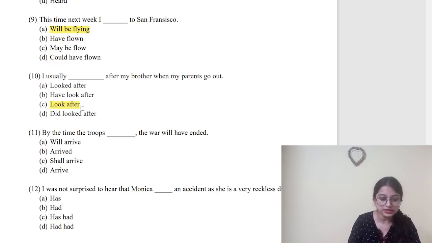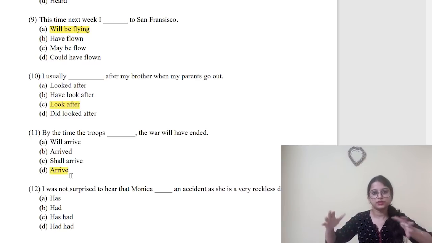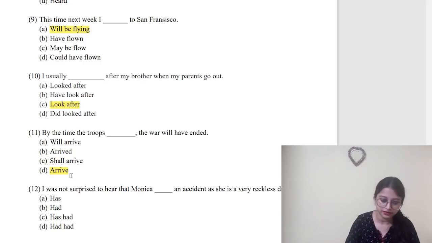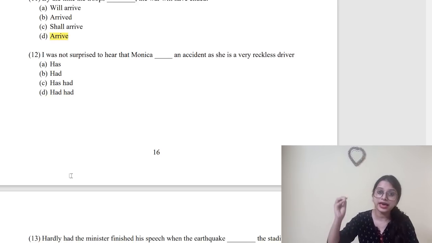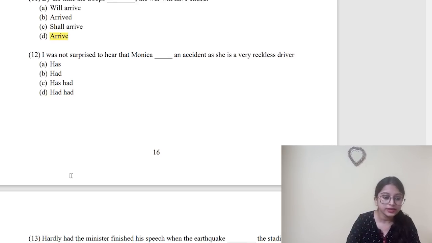Number 11. By the time the troops dash. So by the time the troops arrive, the war will have ended. So they are so late that when the war has ended, then they will arrive. So arrive. Next option, question number 12. I was not surprised to hear that Monica dash an accident as she is a very reckless driver. So I was not surprised to hear that Monica had. This is correct. 12, option D.